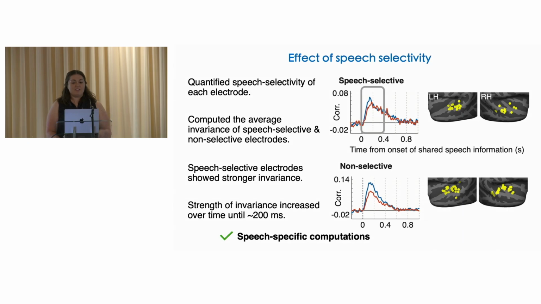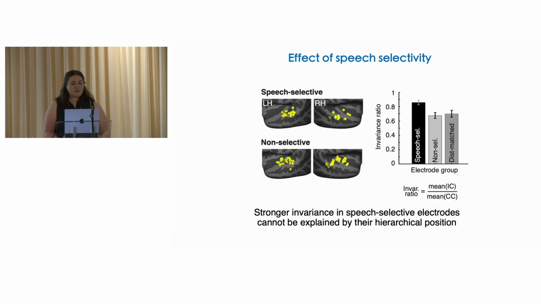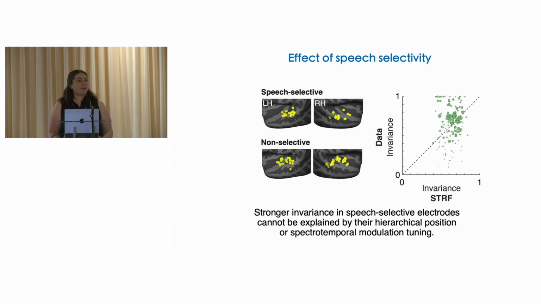And moreover, in speech-selective electrodes, the strength of invariance increased over time, with the IC reaching the CC again about 200 milliseconds after the onset of speech information. So importantly, we ran some additional analyses, and we verified that the strength of invariance of these speech-selective neural populations goes above and beyond what you would expect given their hierarchical position in non-primary auditory cortex. And we also ruled out the possibility that the effect would be explained by things like spectrotemporal modulation tuning.